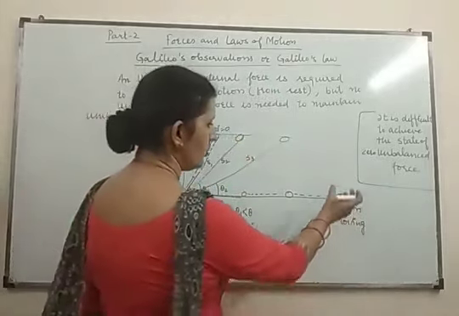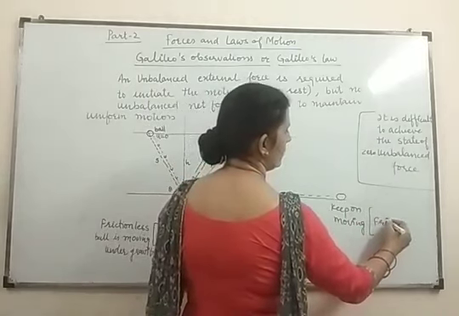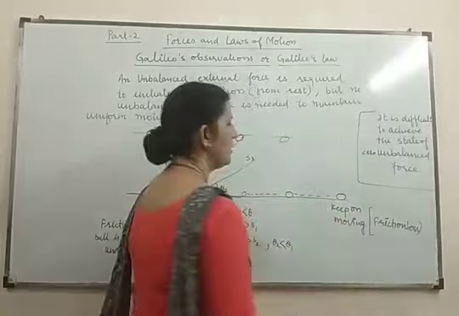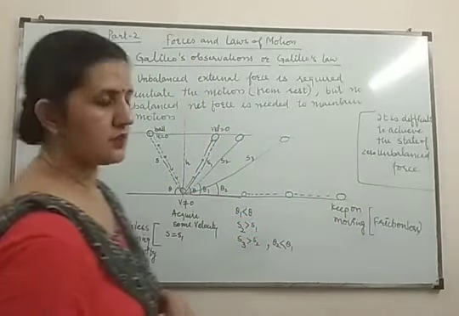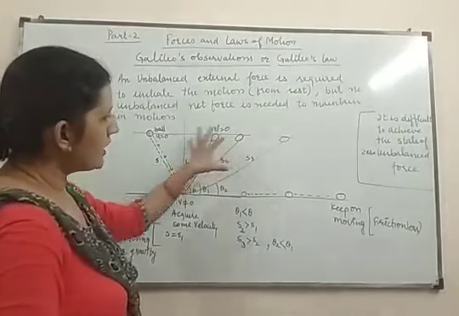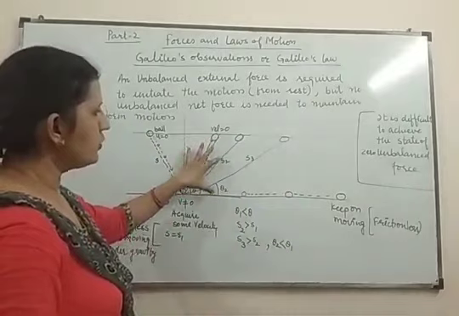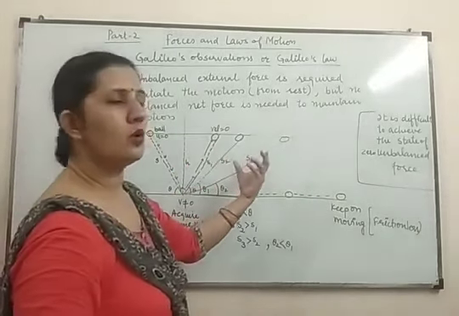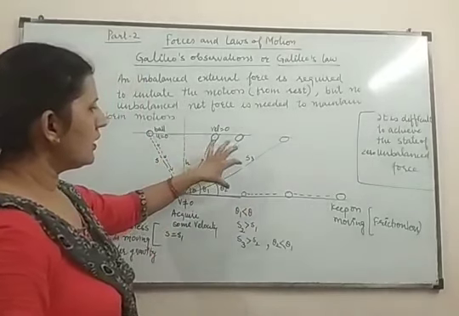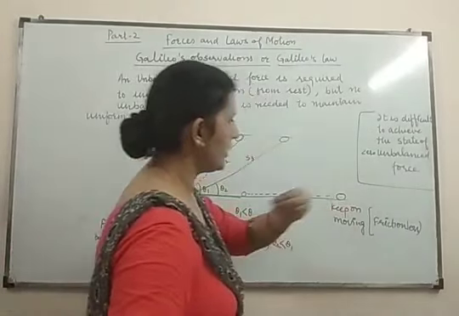Why? The ball can be stopped only due to friction, but we have considered that the surface is frictionless. It means the forces acting here are balanced forces. Because no external force is opposing the motion of the ball, if no unbalanced force is there, then the body keeps on moving.